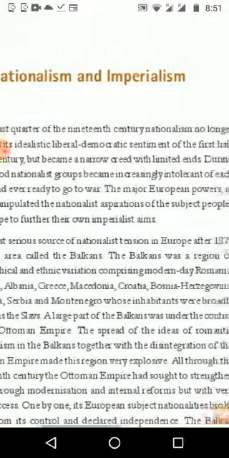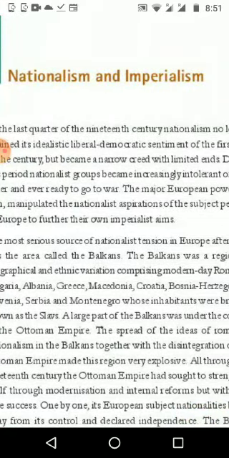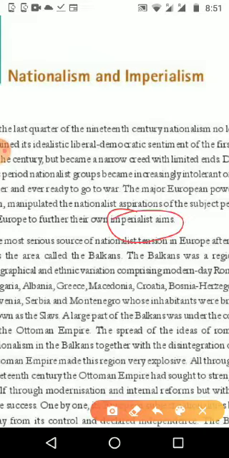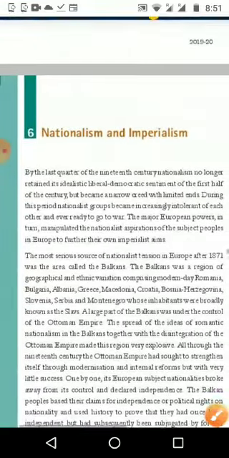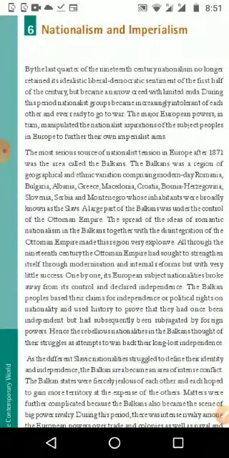The major European powers in turn manipulated the nationalist aspirations of the subject peoples in Europe to further their own imperialist aims. Each and every country started to think, we are the most powerful, we have the pure blood, and so we want to control the continent or the world. So the nationalist aspirations, maximum freedom to the people, and representatives ruling the country, everything started to decrease. We are going to see how it happened.